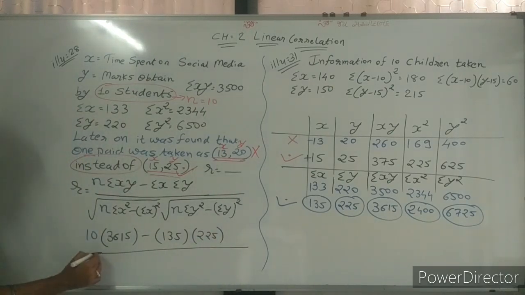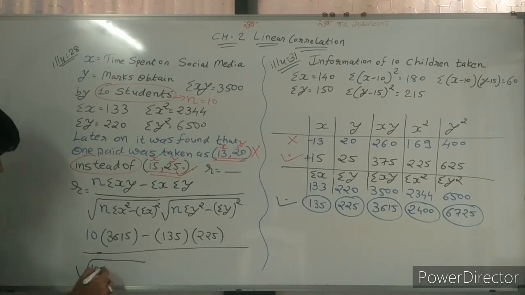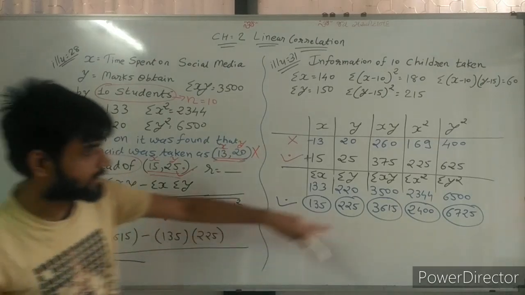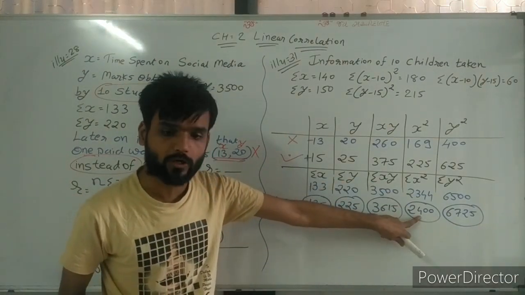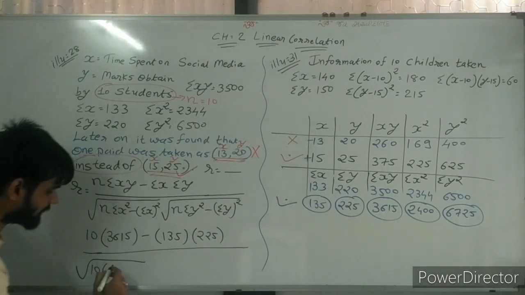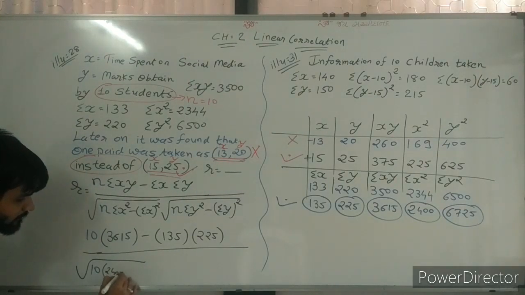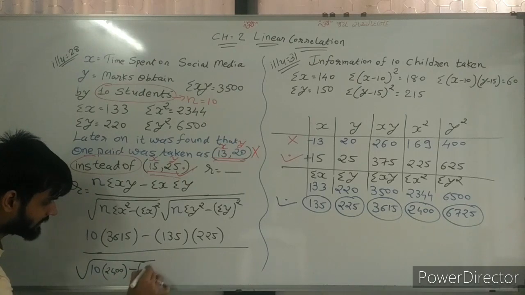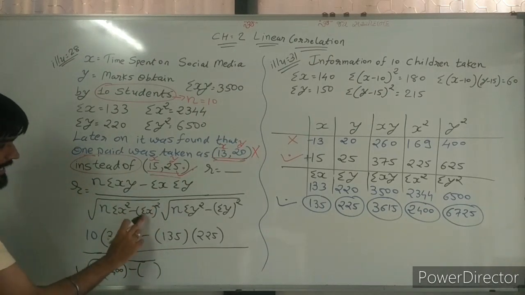Divide by, sir, root, again n is equal to 10. Sigma x square, sir, the correct value is 2400. So we need to write here 2400, minus sigma x whole square.